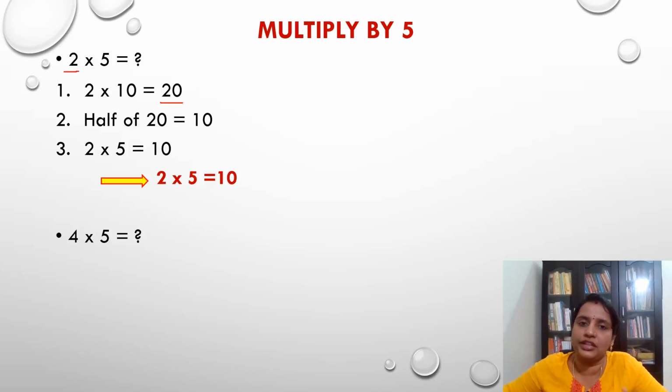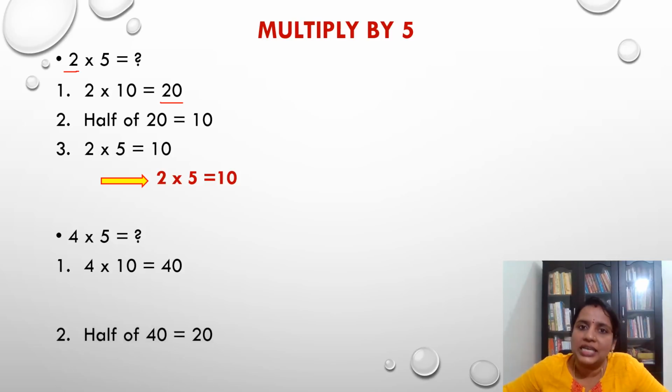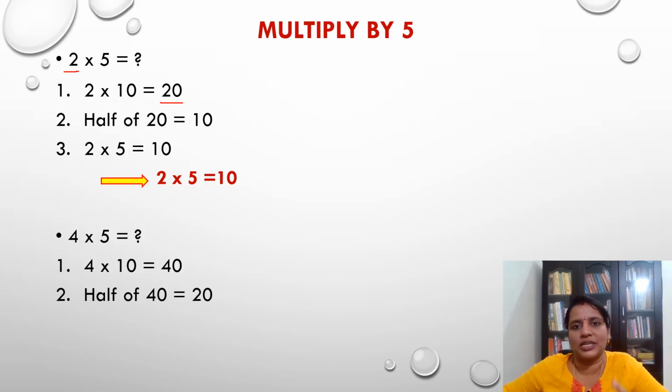Yes, the same method we are going to use here too. 4 into 5. 4 into 10, first step. So I'm going to shift a single decimal place, so it becomes 40. Second, I have to find the half of the 40. Half of 40 is 20. So 4 into 5 is equal to 20. Is it clear? Yes.